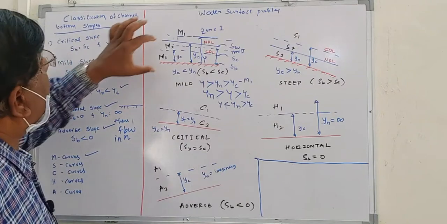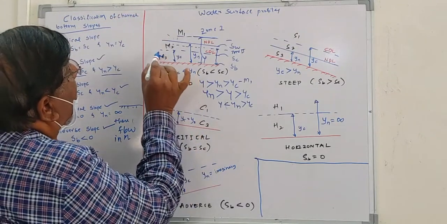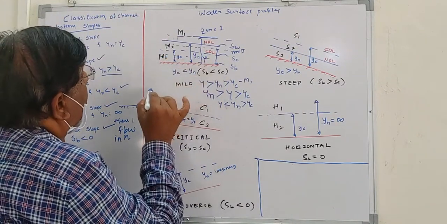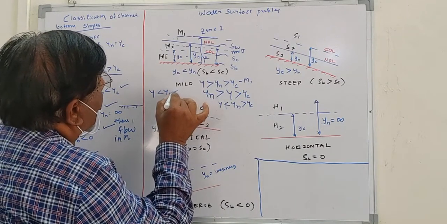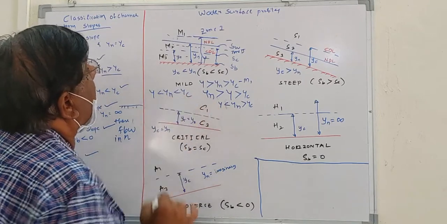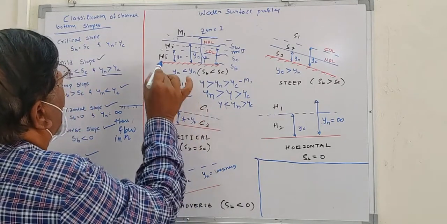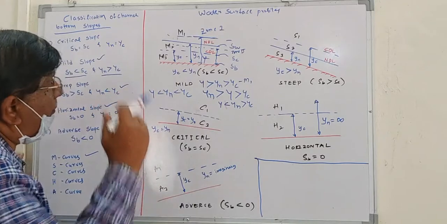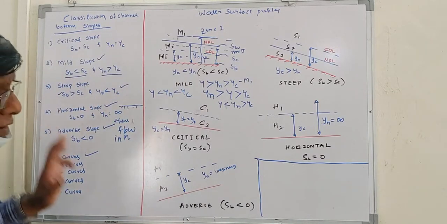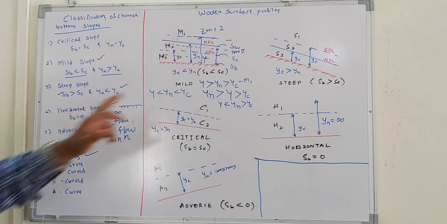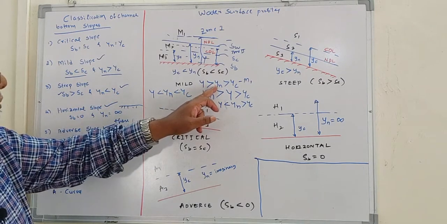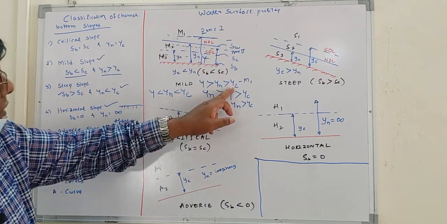And suppose the depth of flow in the channel, that is y, is less than yn and also less than yc, then such curves are called M3 curves. So on the mild slope you have three surface profile curves, that is M1, M2, M3. For the M1 curve, y is greater than yn, and yn is greater than yc.